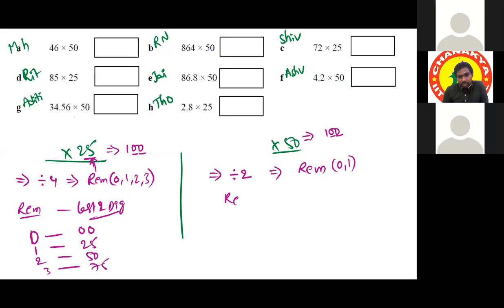If 0 is the remainder, the last 2 digits will be 0 0. If 1 is the remainder, the last 2 digits will be 5 0. Means this table: 50 0 times is 0 0, 50 1 time is 5 0.